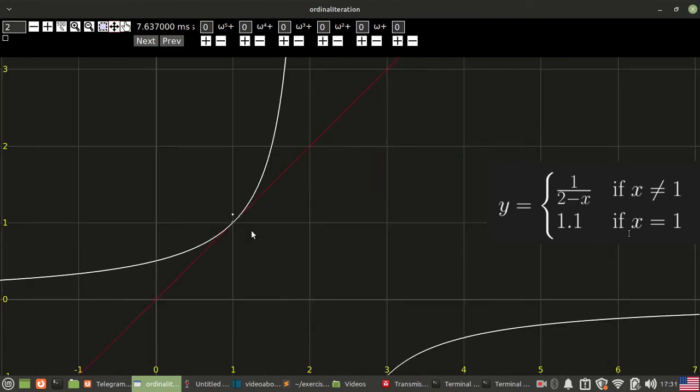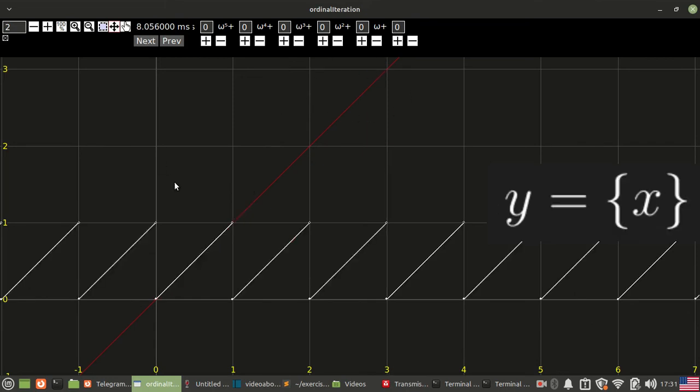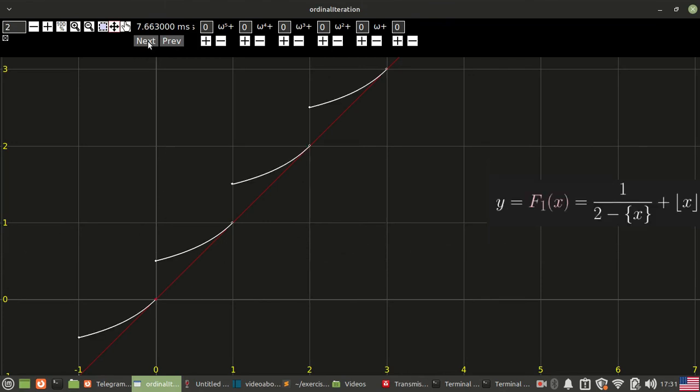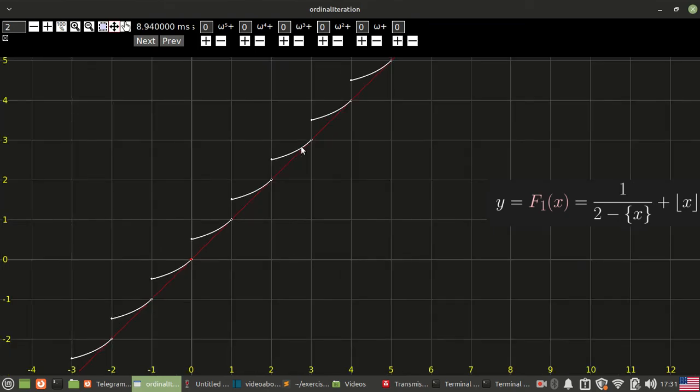Now I want to construct a function that has this part here repeated here and here and so on. To do this, I first take a fractional part of x, then I apply the function that I want to repeat, 1 over 2 minus x, and then I add back the integral part of x, and I get this nice repeating function.